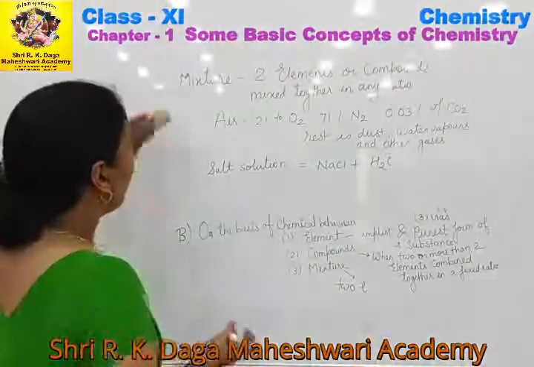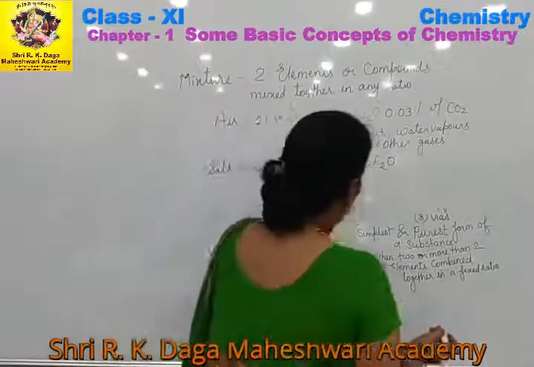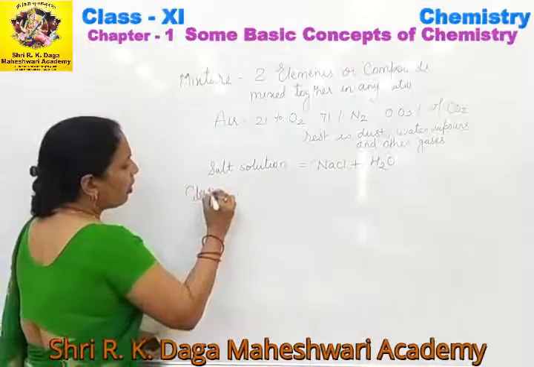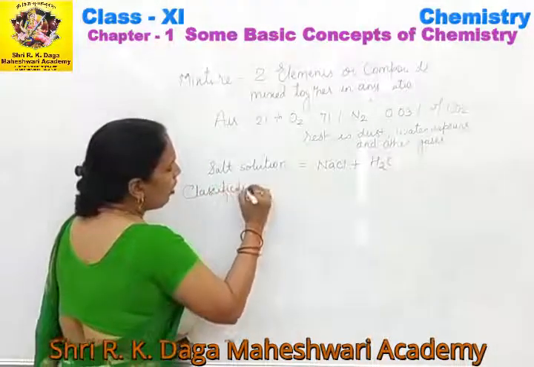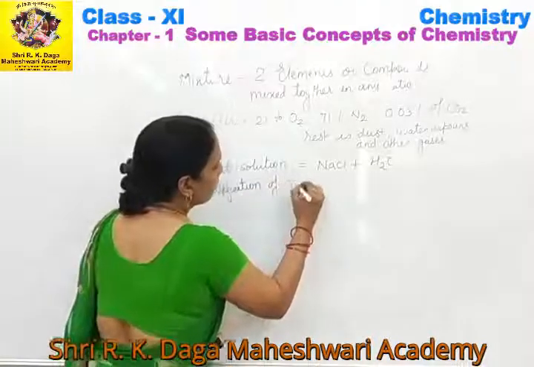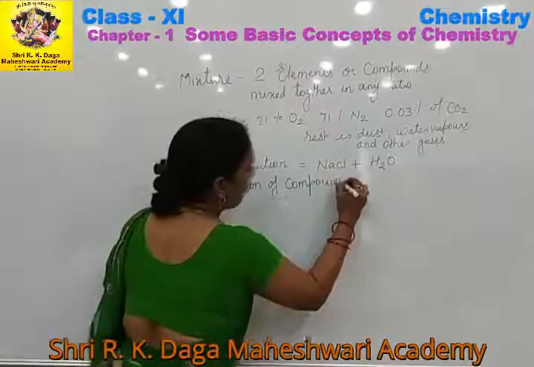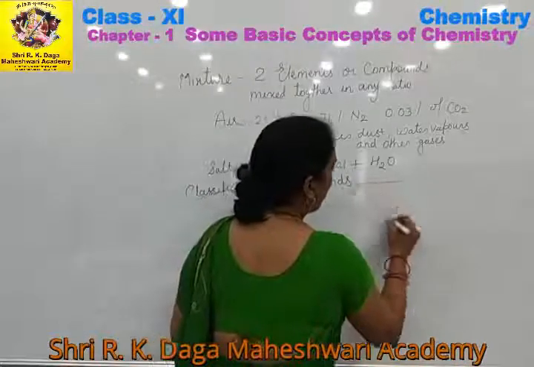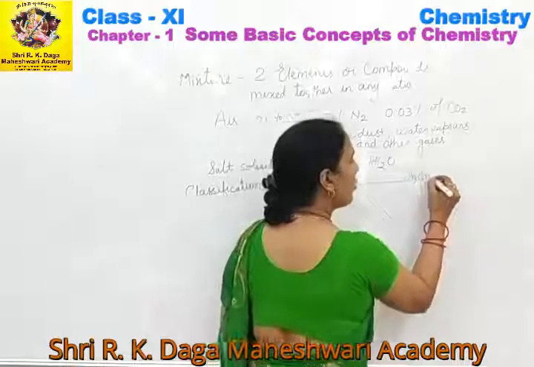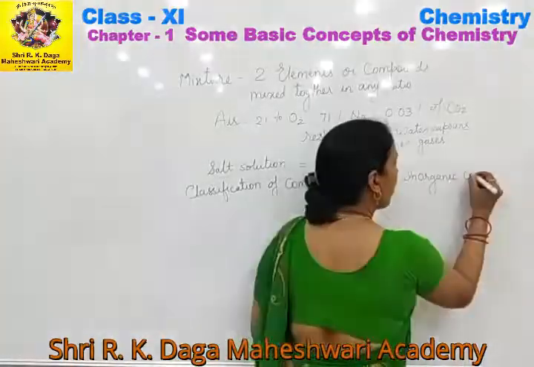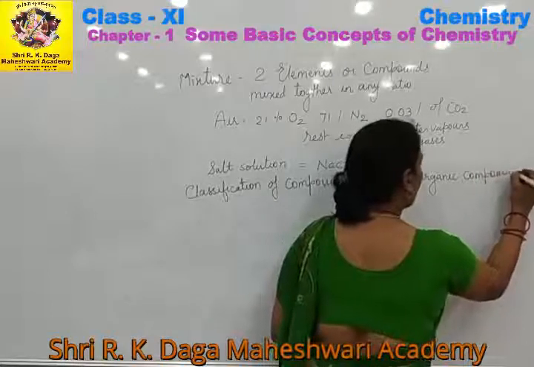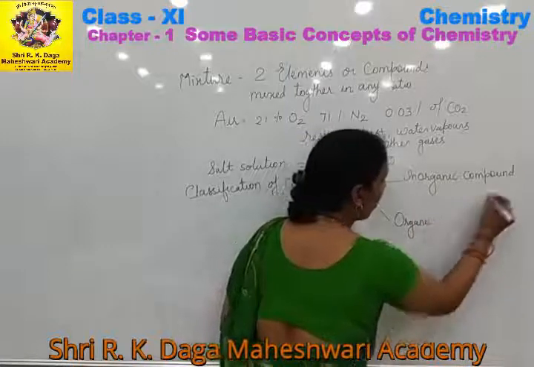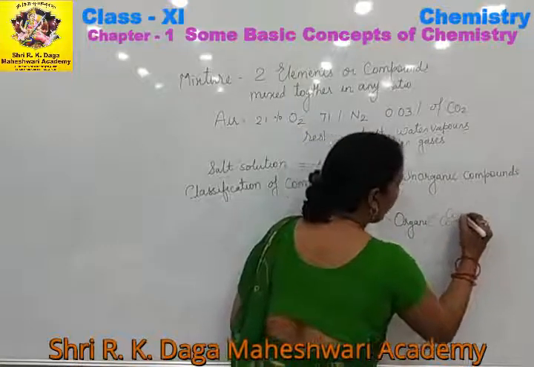Now we will study the classification of compounds. Compounds are classified into two classes. One is called inorganic compound and another one is called organic compound. So there are two classes of compounds: organic compounds and inorganic compounds.